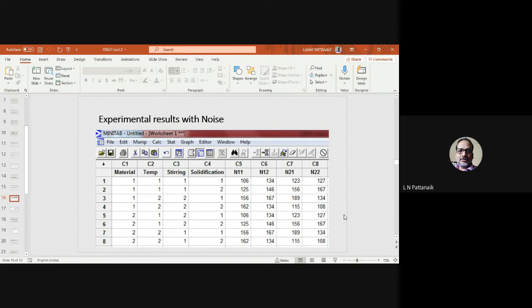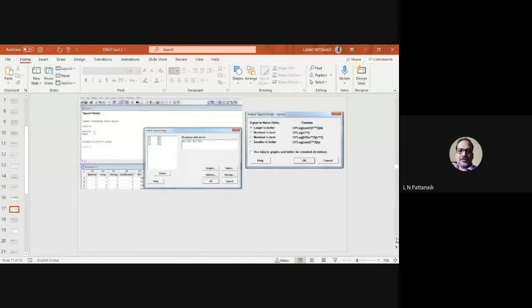Whatever the case may be, you have to find the experimental values, and all these values like 106, 134, are all your hard work, because for each setting you have to conduct the experiment to get the value, then you can mention it. So once all these values are obtained, meaning all your experiments are completed, then you can conduct the robust design calculation and analysis.